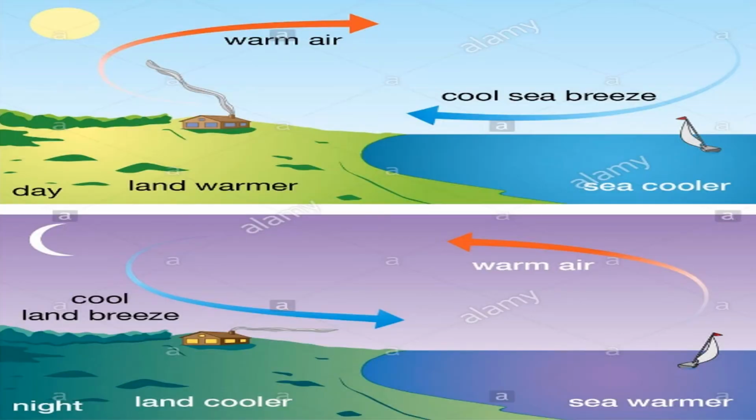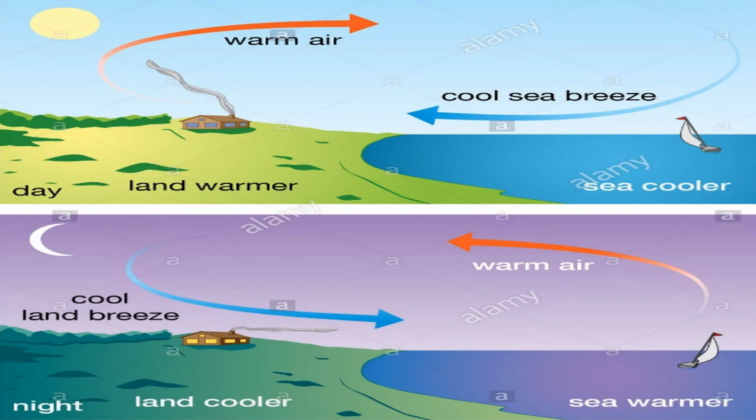Children, land breeze and sea breeze are natural examples of convection current. Have you already learnt about the land breeze and sea breeze? You may have learnt.